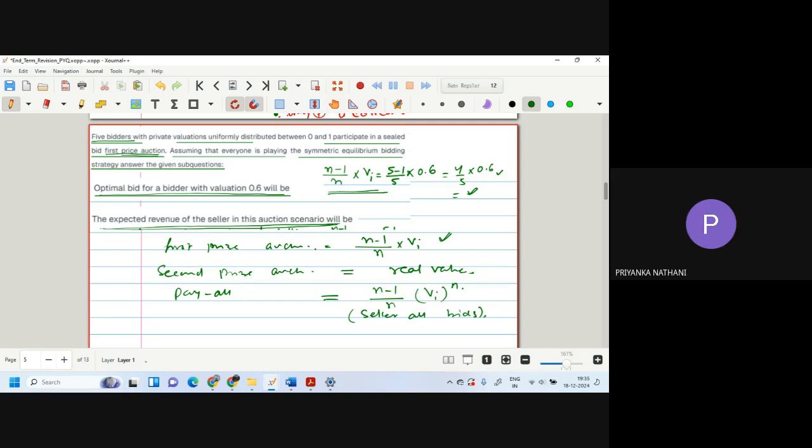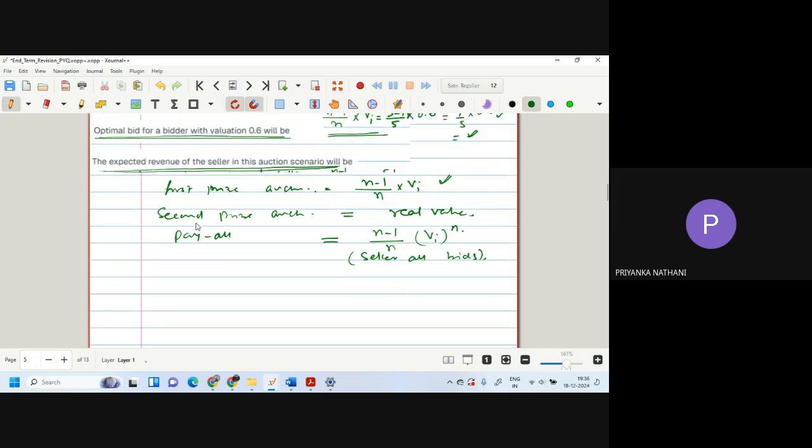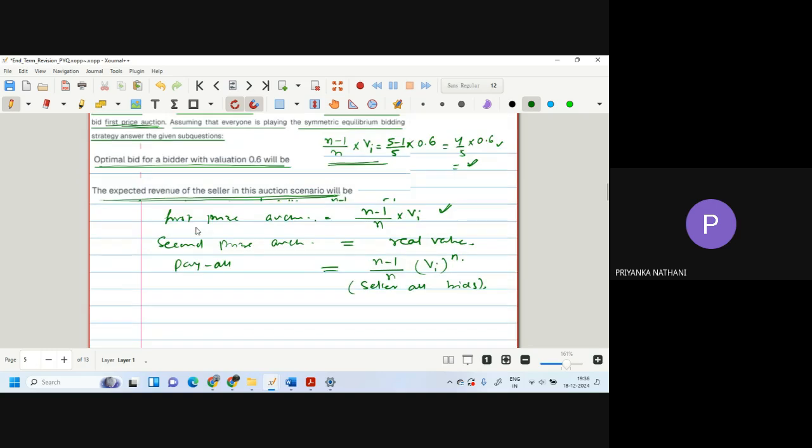Whosoever has the bid 1, so we can have 1 into 4 by 5. 4 by 5 should be the answer. How will it come? Because your maximum possible bid is 1, between 0 and 1. So the maximum bid possible is 1, and that is the maximum value possible. So the person will bid 4 by 5 into 1, and that is what he will get. Okay, 0.8.